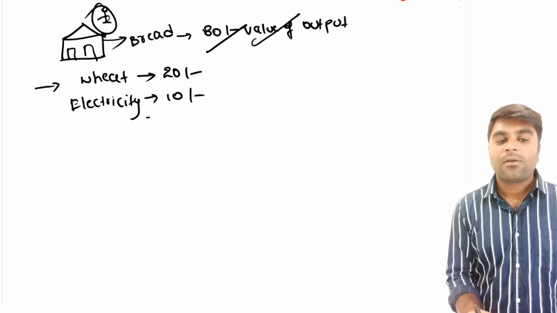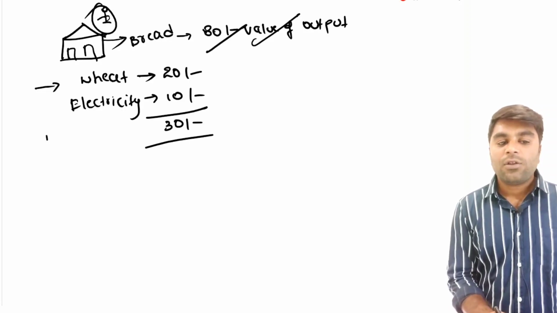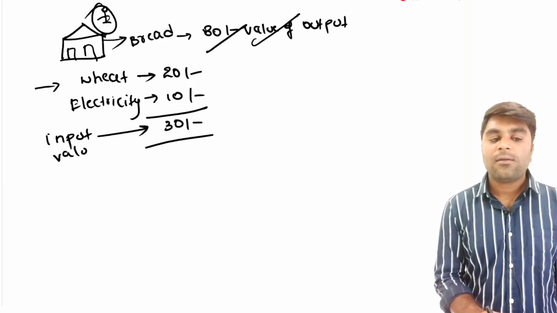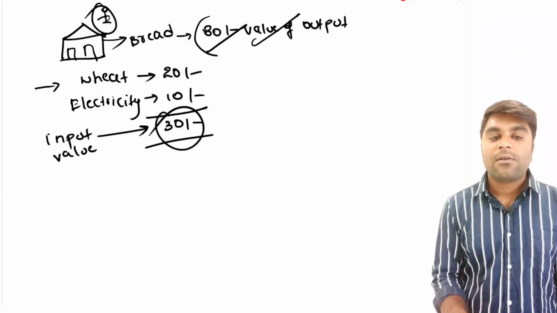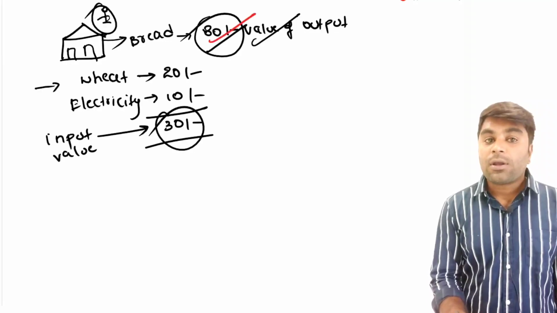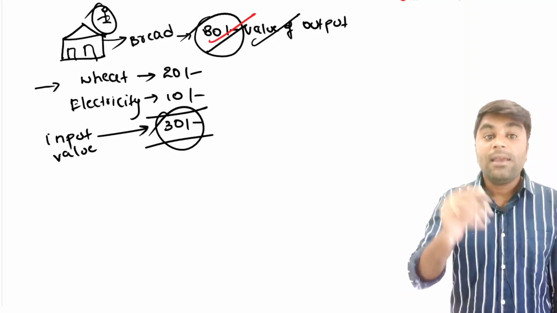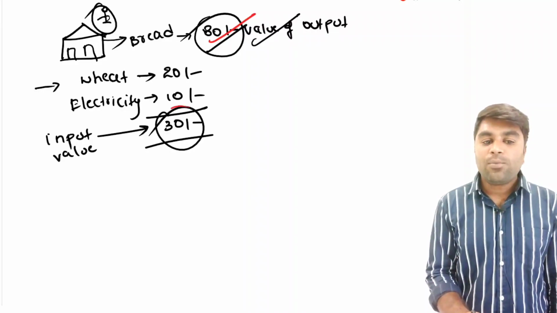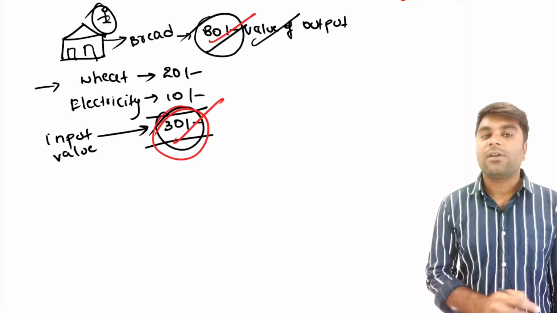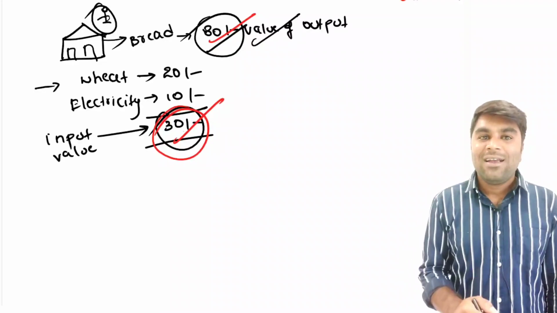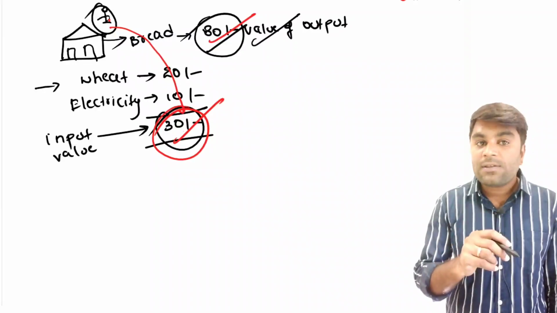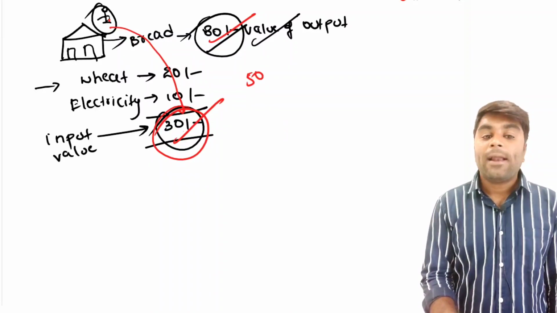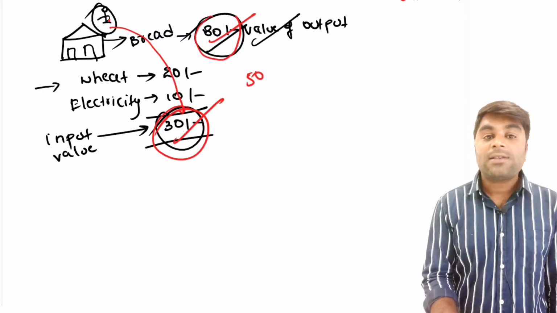At 10 rupees. So cumulatively it is 30. So the input value is here 30 rupees. So try to understand, try to differentiate the things. See, the value of output, that is bread at the manufacturing company, is 80 rupees and the value of inputs is 30 rupees. So to put it simply for you to understand, this manufacturer took inputs worth 30 rupees and added a value of 50 and ultimately made the output value as 80.